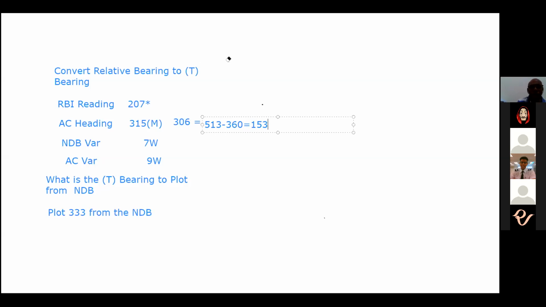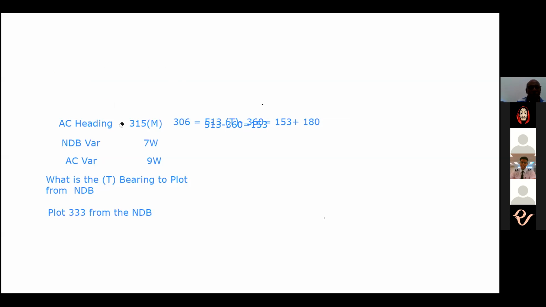Okay, what I'll do is, I don't think it's clear. Let's try and do it again. All right. We'll go over this again. We said the RBI is 207. Aircraft heading.